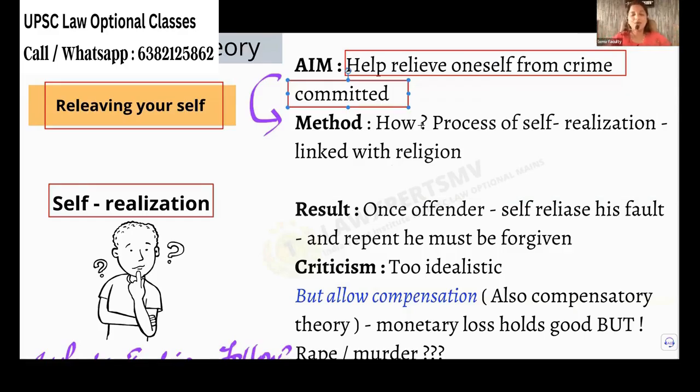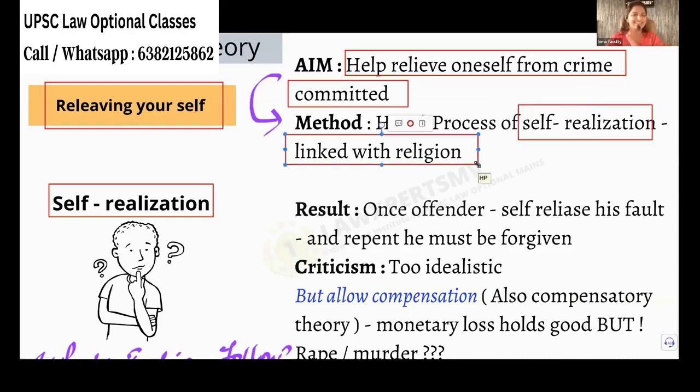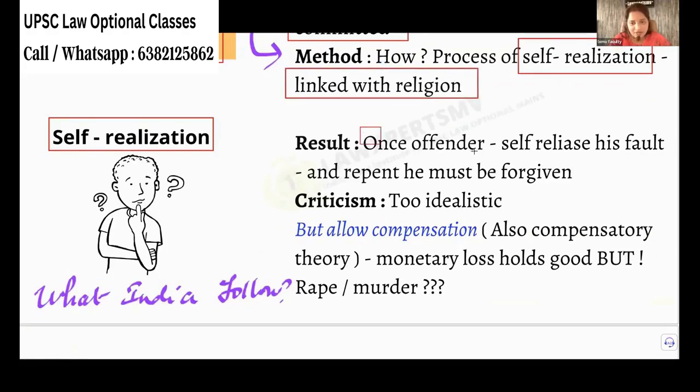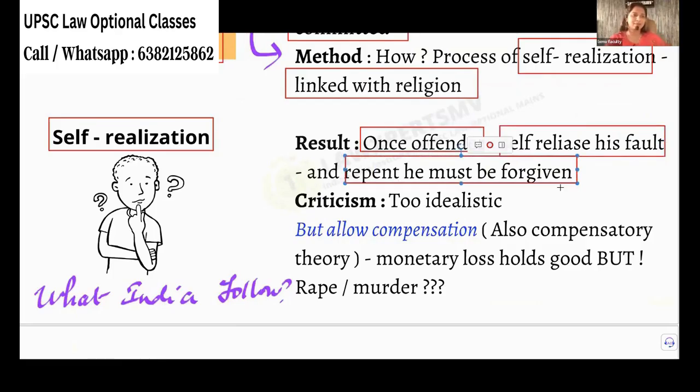So the method. What is the process they are telling? The process of self-realization. It is linked with religion. Actually, I told you, right? Jesus says, if someone slaps you on one side, you show the other side. Like that, it is related with religion. So what is the result? Once the offender self-realizes his fault, he repents. Then what must the victim do? He must forgive this person.